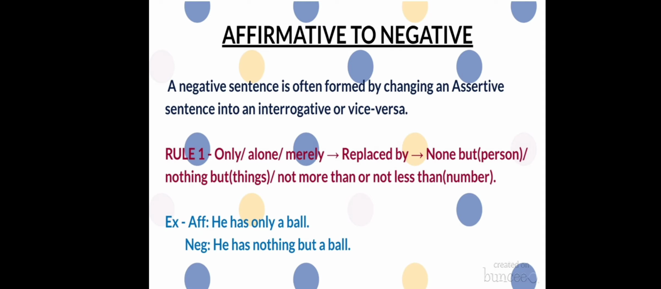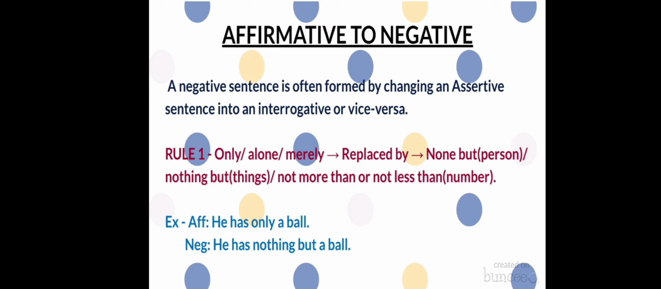So, some rules are here. Just follow this. It will be easy for you to change the sentences. Rule number 1: only, alone, merely. If you see these words in an affirmative sentence, to transform the sentence into negative, you can replace these words, only, alone, merely, by none but.